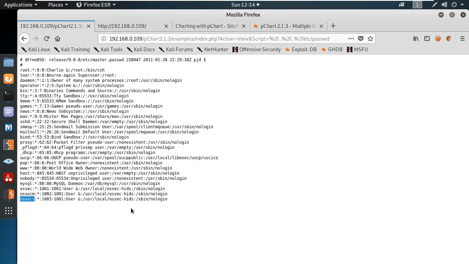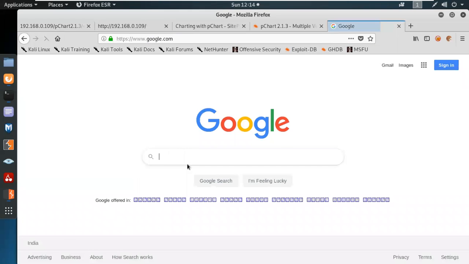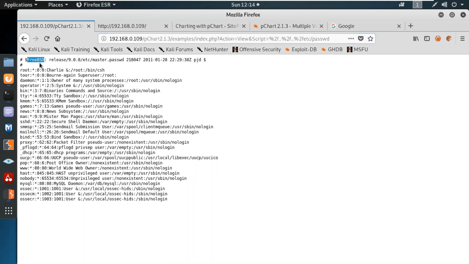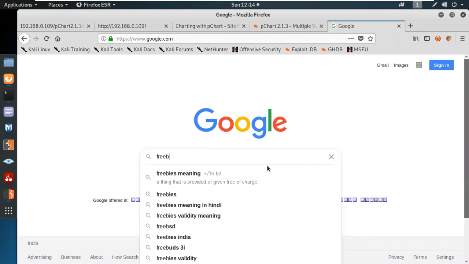So over here we can see they have given some default users, OSAC, OSM, and OSEXA. So we can simply gain information about all the things. So let's try something more. What kind of information do we look for? But remember, this is FreeBSD. FreeBSD is just like your Linux system, but it's a different operating system.